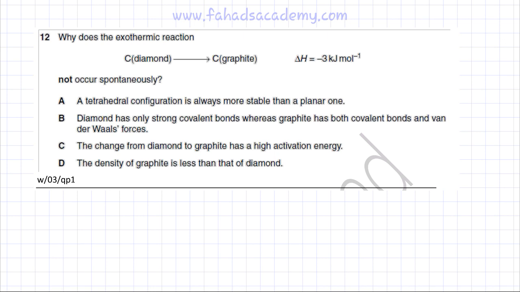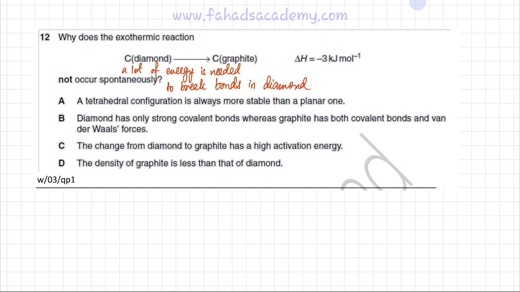Now, the reason why this reaction would not occur spontaneously is because a lot of energy would be needed to break the bonds of diamond. Because the first thing you have to do is get rid of the old bonds and then rearrange the atoms and form new bonds. A lot of energy would initially be needed to break bonds in diamond.